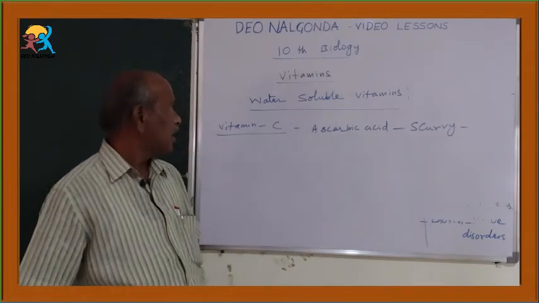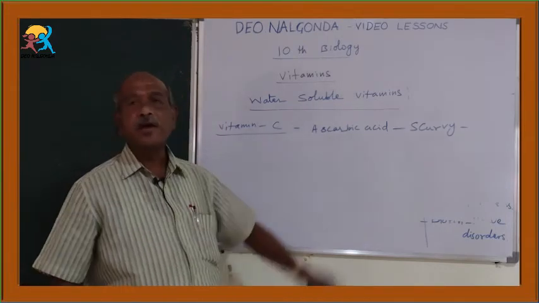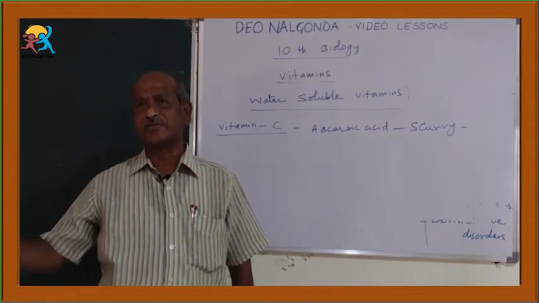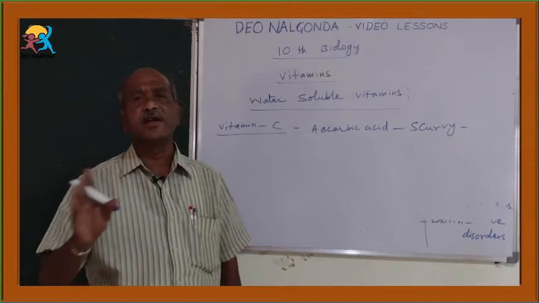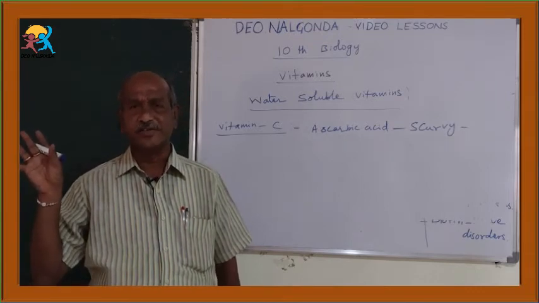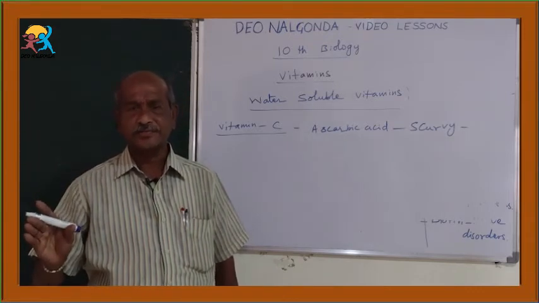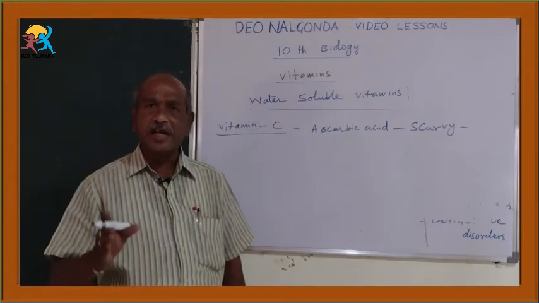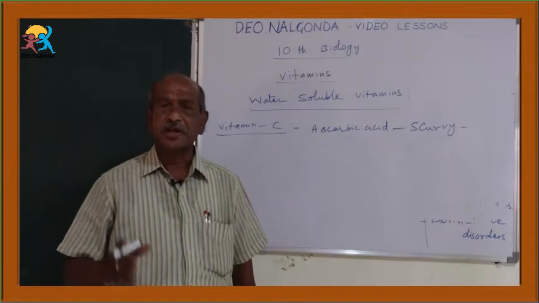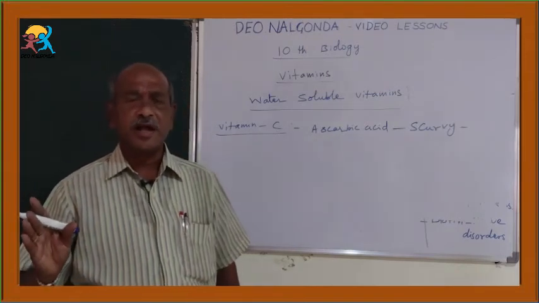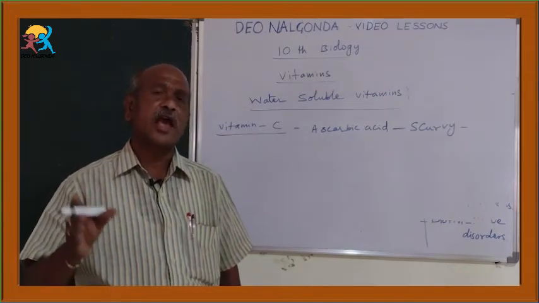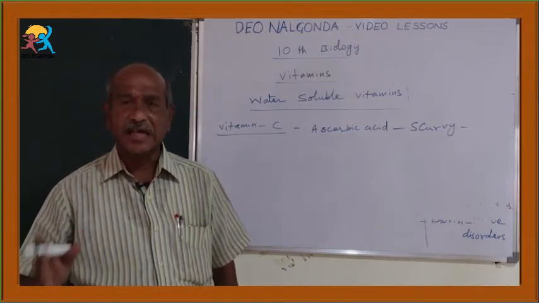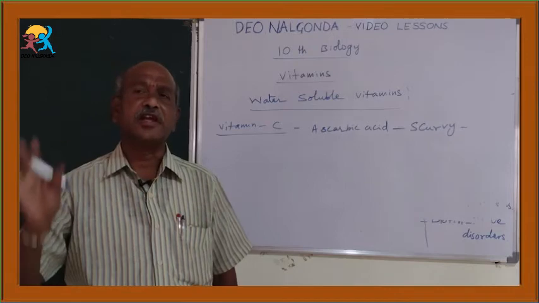Okay, children, here you have to remember, for the B complex vitamins, you have to eat all kinds of food materials, vegetable food materials and non-vegetable food materials like cereals, green leafy vegetables, green vegetables and non-veg food sources or animal sources like milk, meat, eggs, fish, everything.